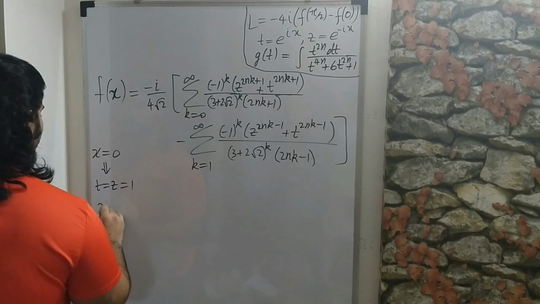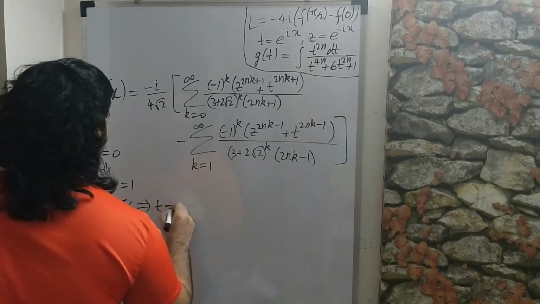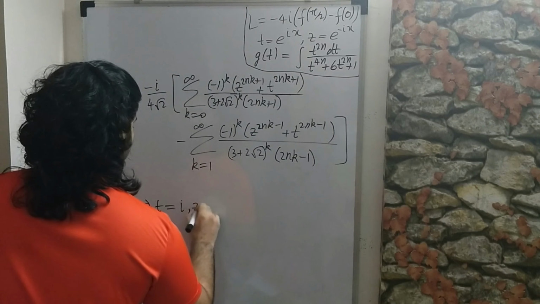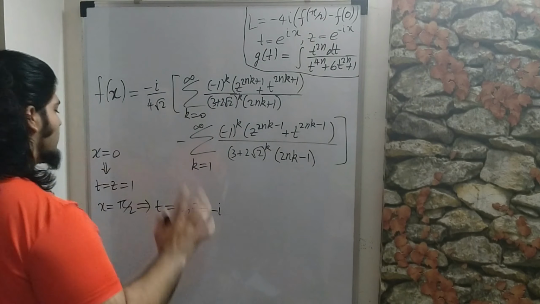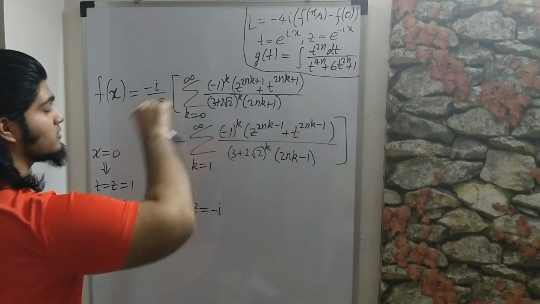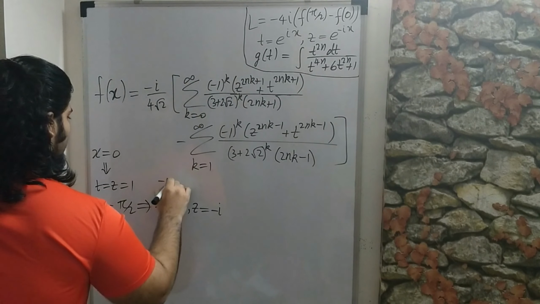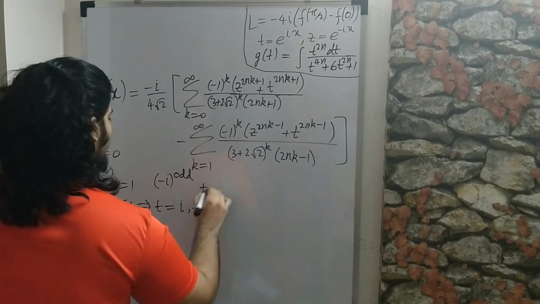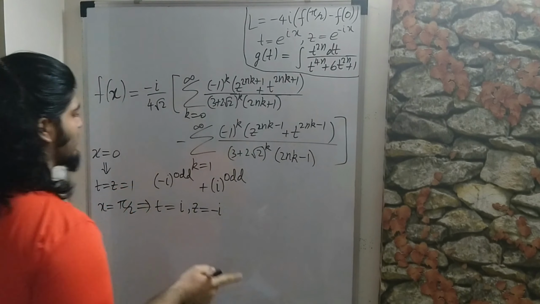And I also want you to notice that x is equal to pi over 2 implies that t is equal to e to the i pi over 2, so that's just i, and z is equal to minus i. So let's substitute these in here. So now I want you to notice that z to the 2nk plus 1, well 2nk plus 1 is an odd integer, so we are basically talking minus i to the odd power, and we are adding to that i to the odd power, because again 2nk plus 1 is odd.